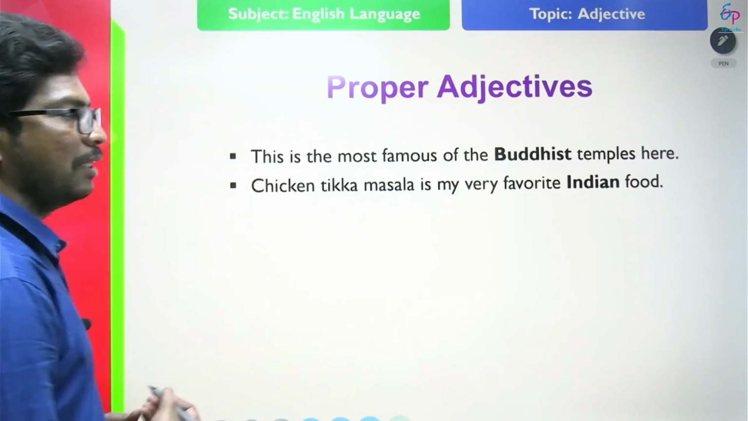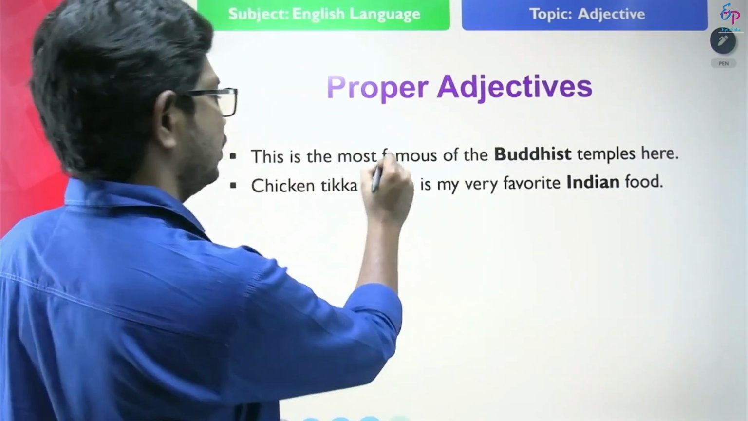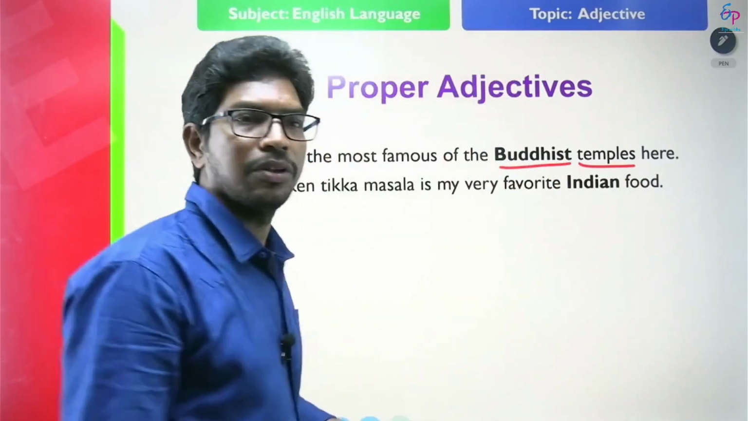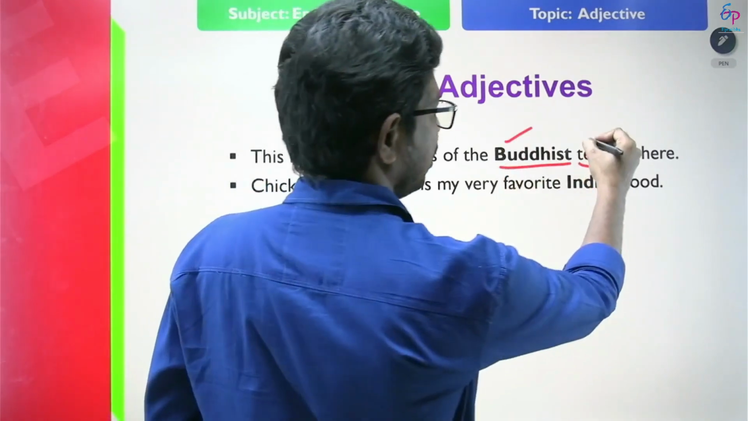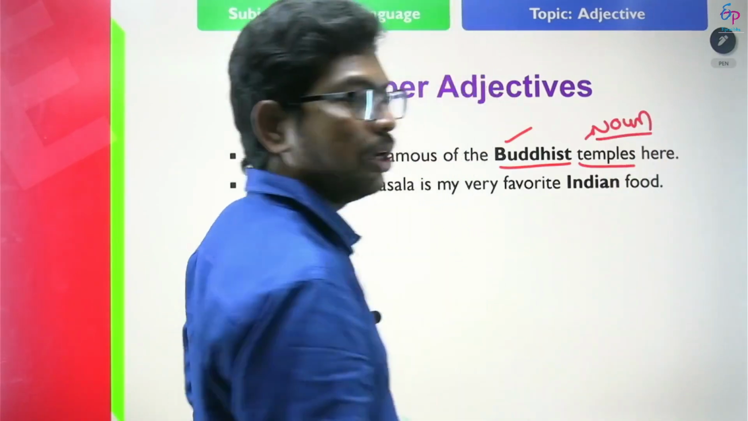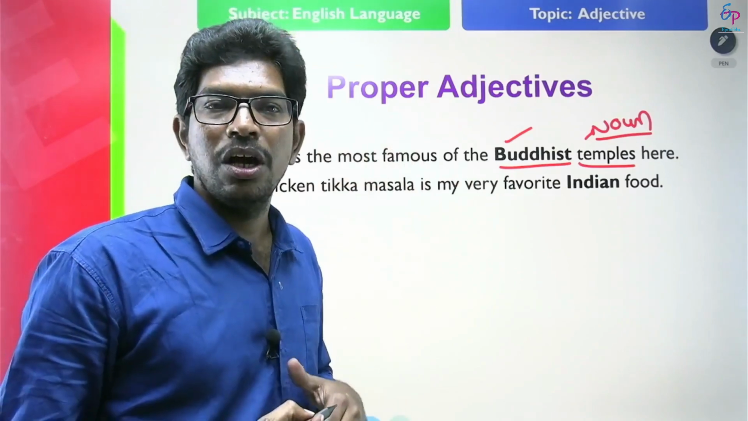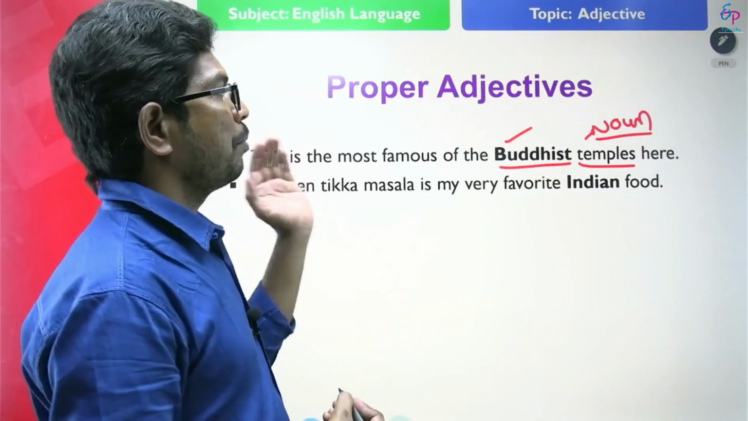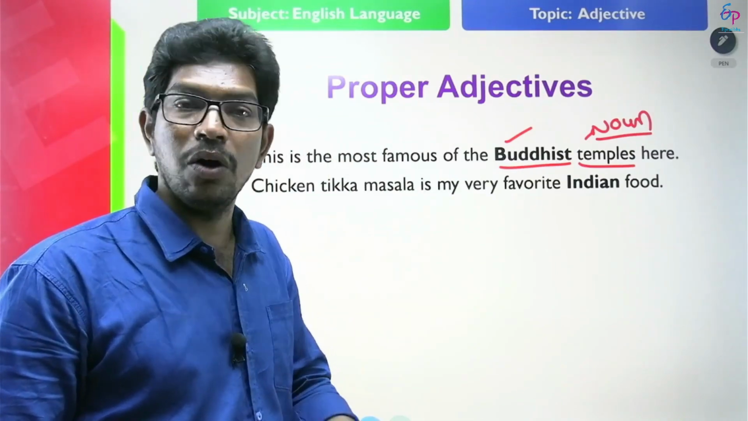So look at the example of a proper adjective. This is the most famous of the Buddhist temples. So what is Buddhist here? It is a proper adjective. What is temple here? Noun. After an adjective we must use a noun because it is a qualifier of a noun. It modifies the noun, right? Indian temples, African gold, Buddhist temples. So proper adjectives qualify the noun. They show the origin of the noun.